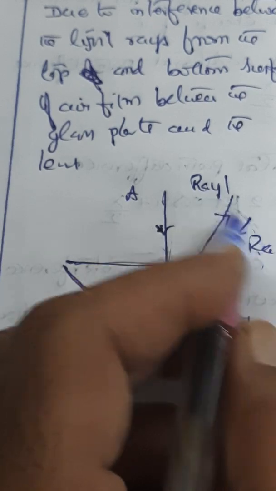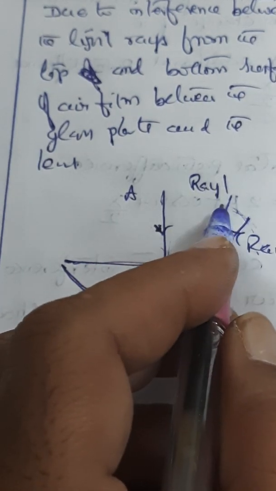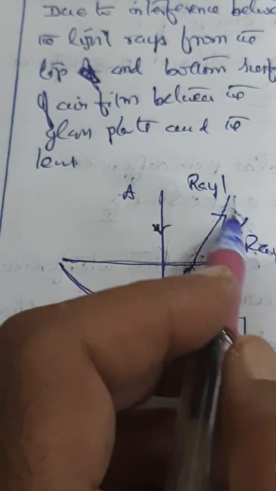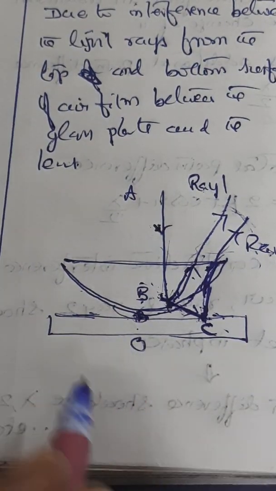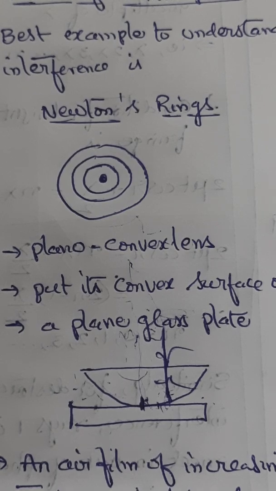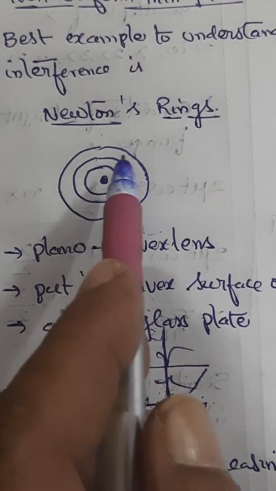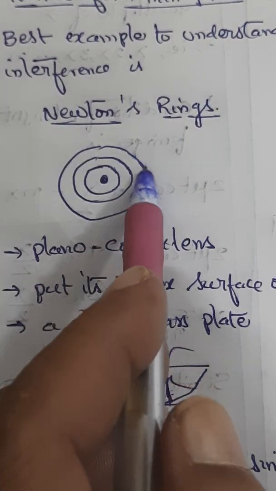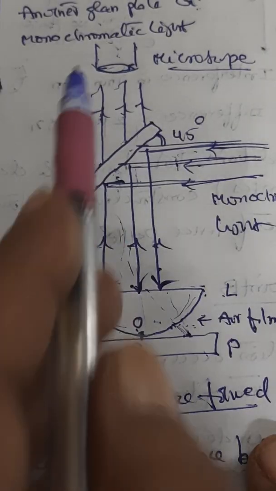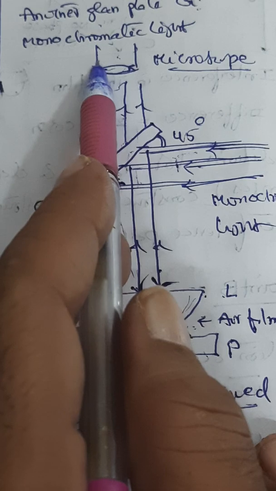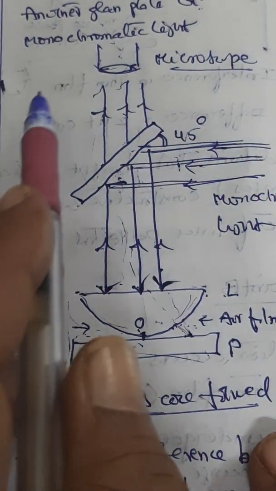Now these two rays are getting superimposed on each other depending on the path difference, that is, bright or dark fringes are being formed at this point O as these alternate dark and bright concentric rings which can be viewed from the microscope kept at the top of this experimental setup.